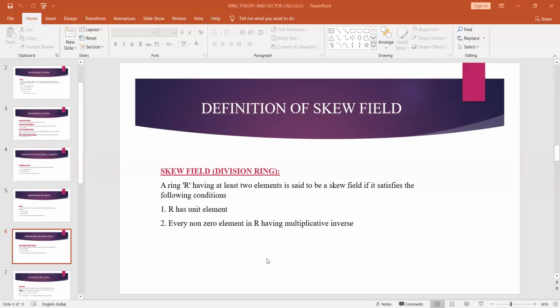Coming to the next definition, that is skew field. A ring R having at least two elements is said to be a skew field. In every definition, if you want to define an integral domain or field or skew field, first of all, it should be a ring itself. After that, it should satisfy some more conditions. In skew field, we have to satisfy two more conditions. Number one is R has a unit element, and number two is every non-zero element in R has a multiplicative inverse. If these two conditions are satisfied by a ring, then we say that particular ring is a skew field.